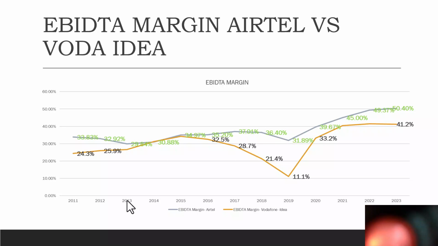So their EBITDA margin had dipped, way back in 2017-18, when Reliance Jio came in. It came to around 11%, 11.1%, because a lot of people had churned out to Reliance and others. Yeah, their numbers dropped as well. Which year are you referring to? 2018 to 19? Yes, 2019. They are back to 33% in 2020.